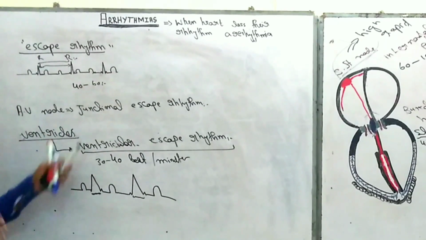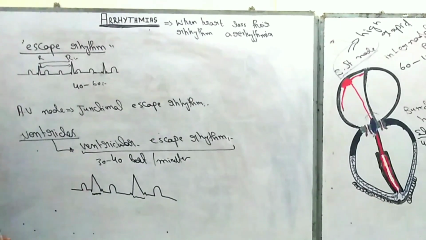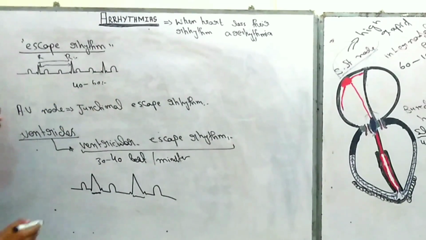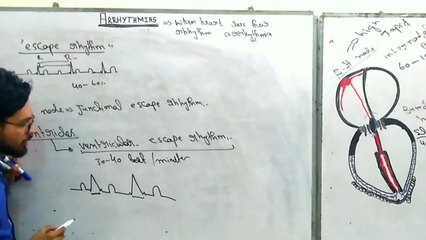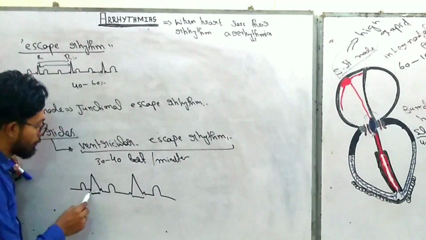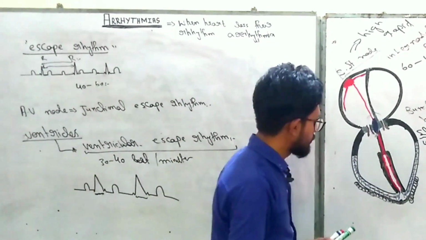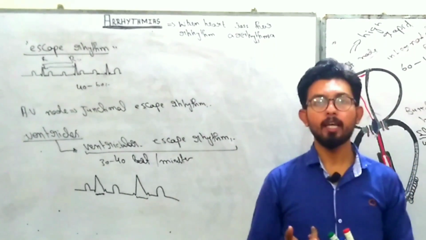In junctional escape rhythm, the QRS complex remains normal, but the intervals increase, and that's why the heart rate is normally between 40 and 60. But in ventricular escape rhythm, the heart rate is decreased as well as the QRS complexes are increased in their width. Right. So now this is the whole classification of bradyarrhythmias, not tachyarrhythmias.